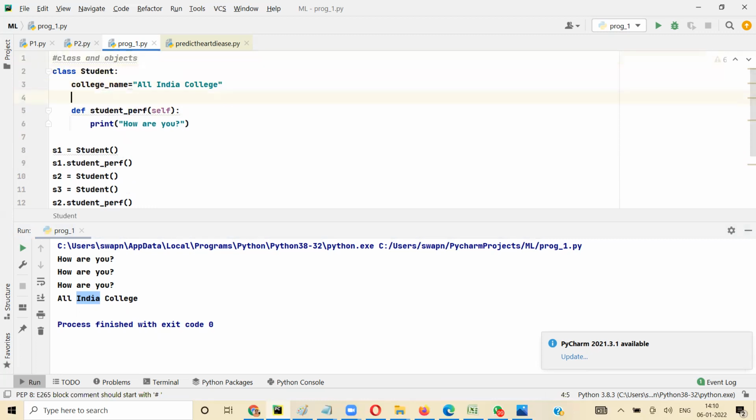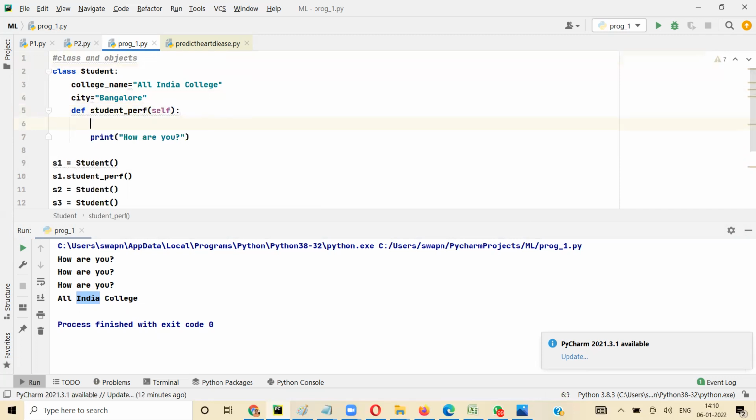I can create one more, city equal to, let's say, Bangalore. There has to be some kind of distinction between class level and object level. When you do not put anything here, it becomes class level, and I can call it by the class name.